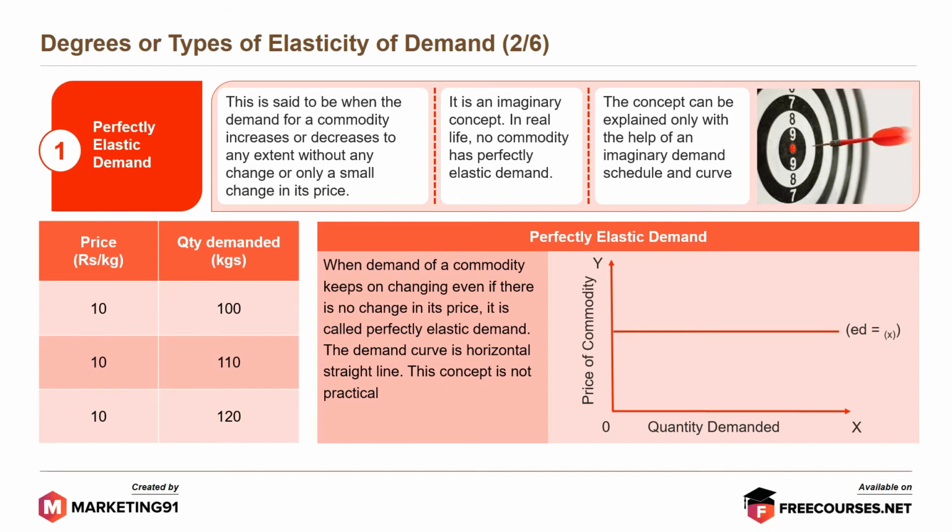Perfectly elastic demand: when the demand of a commodity keeps on changing even if there is no change in its price, it is called perfectly elastic demand. The demand curve is a horizontal straight line. This concept is not practical. For instance, in the table on the left, the price in all 3 scenarios is constant, but the quantity demanded increases.